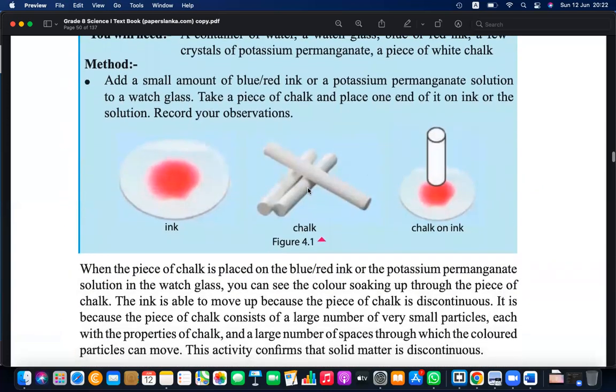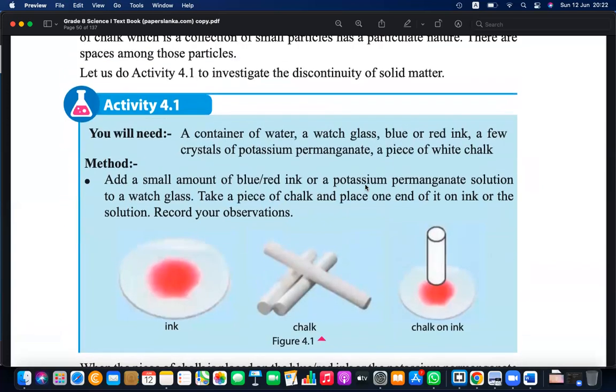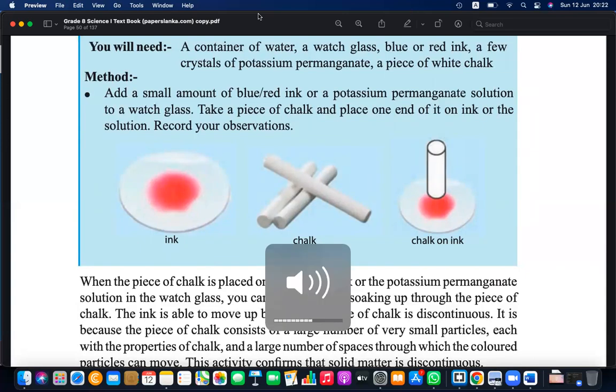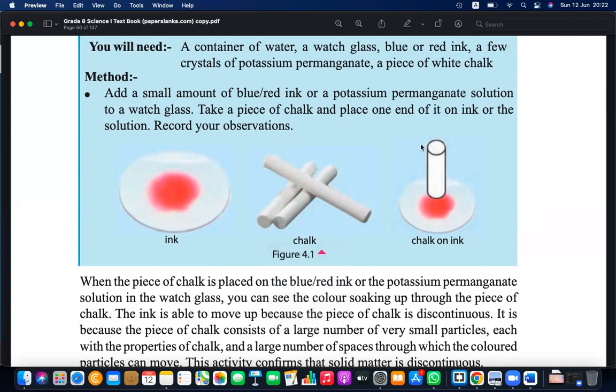So this is for the chalk. Another test that we have done: I asked you to keep the chalk in some ink, and after some time to monitor it. I asked you to do a time lapse, but I'm not sure whether you have done it, as you have not shared it with me. Earlier, when we started the classes, you were doing practicals. Anyway, if you have done it, please share. I asked you to do a time lapse video.